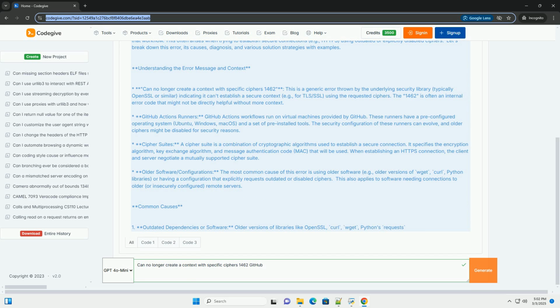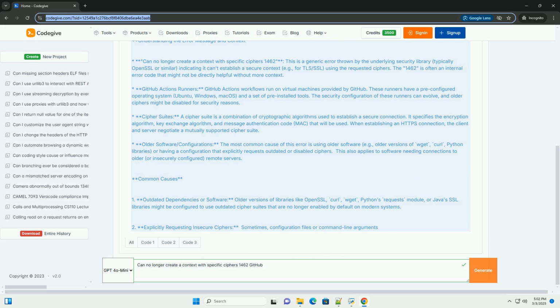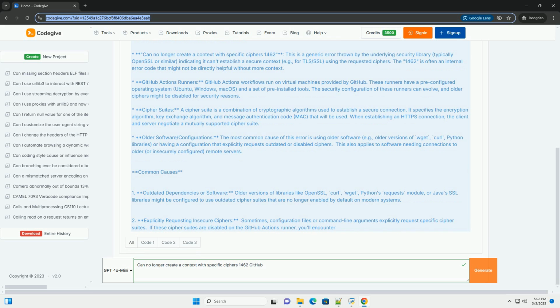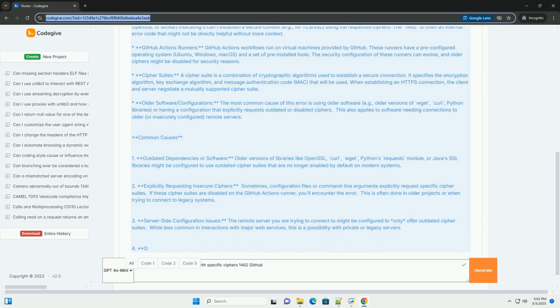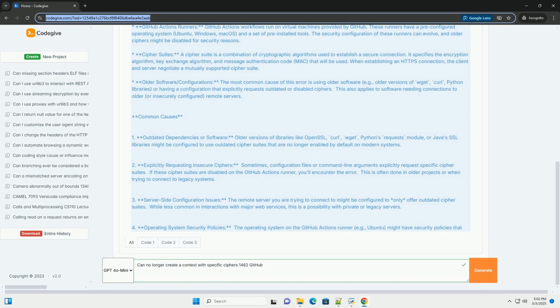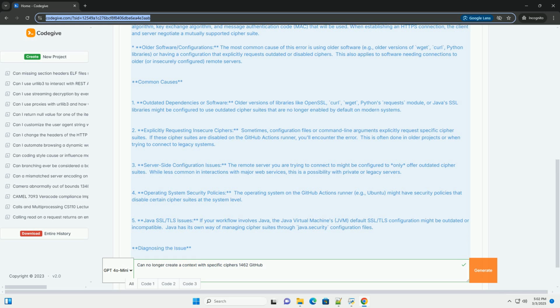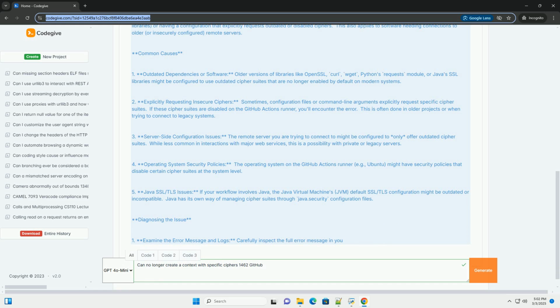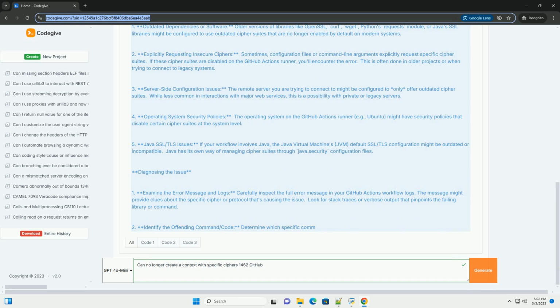Let's break down this error, its causes, diagnosis, and various solution strategies with examples. Understanding the error message and context: "can no longer create a context with specific ciphers 1462." This is a generic error thrown by the underlying security library, typically OpenSSL or similar, indicating it can't establish a secure context, for example for TLS/SSL, using the requested ciphers. The 1462 is often an internal error code that might not be directly helpful without more context.